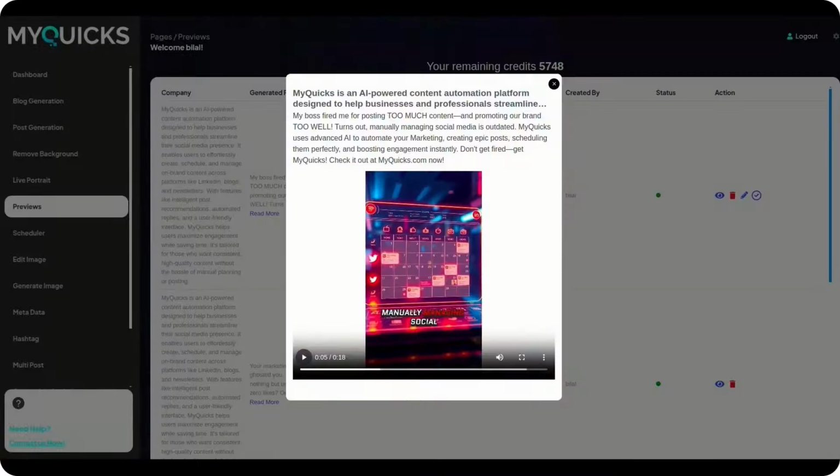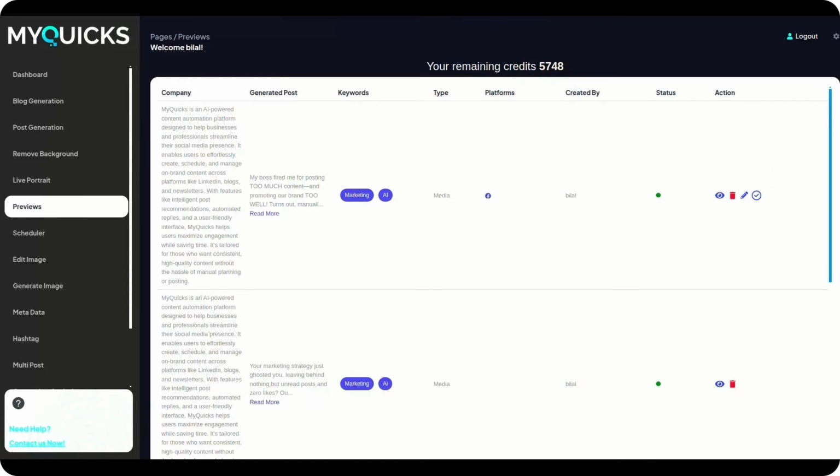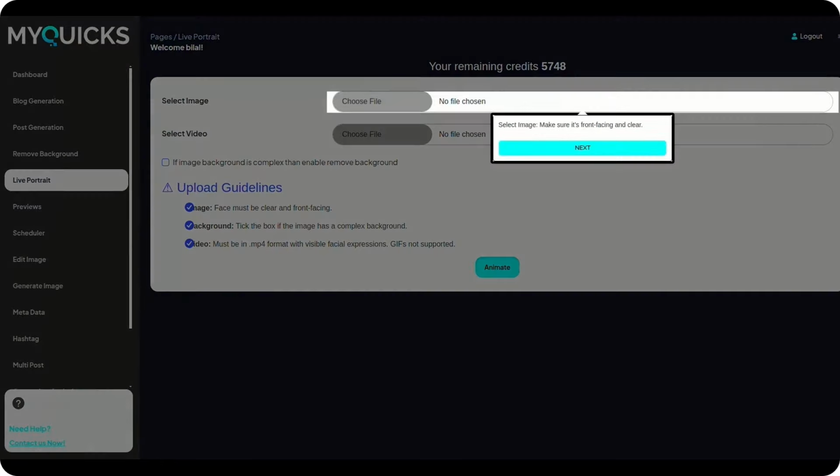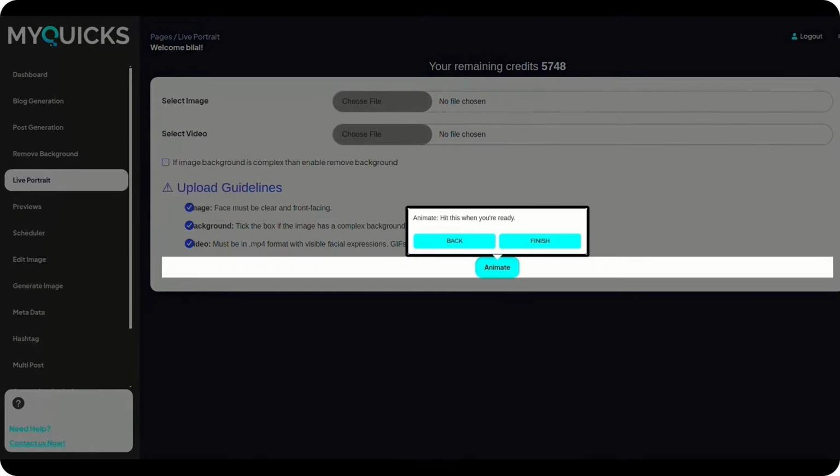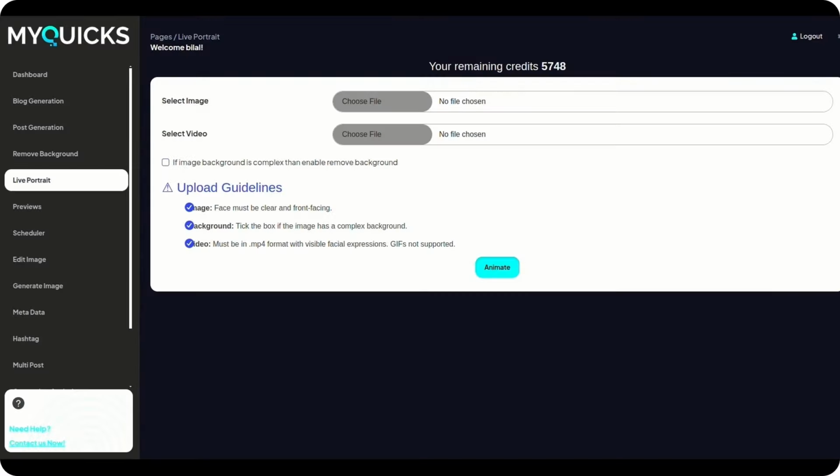Don't like it? Edit. Need to restart? Delete. Easy. Even still images can speak now. Just upload a photo, match an expression, and watch it come alive.